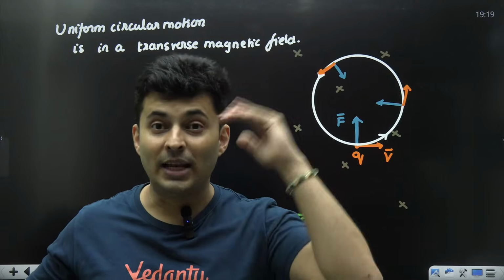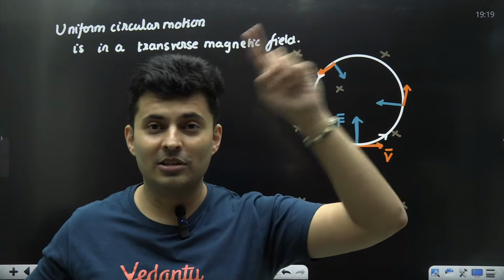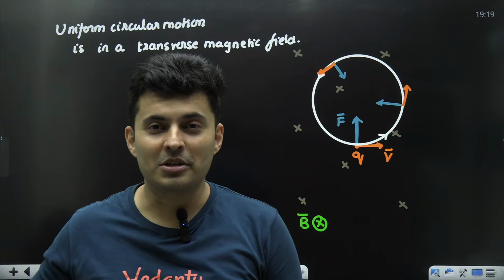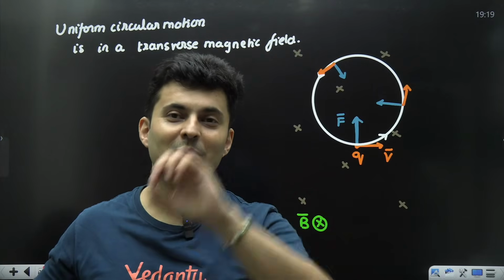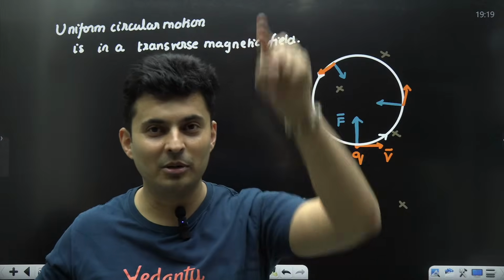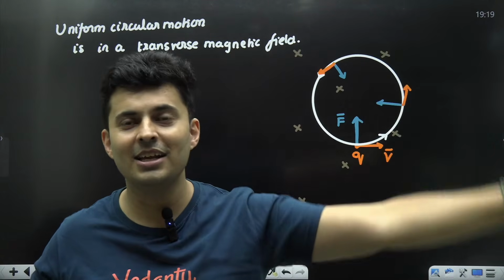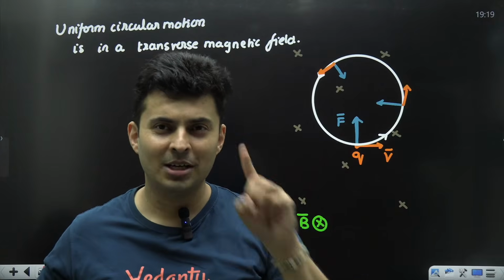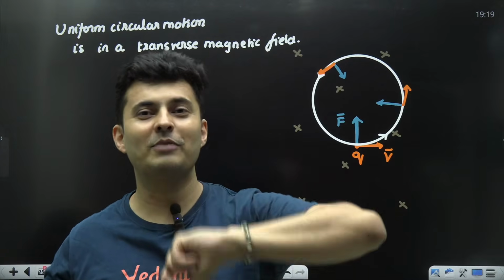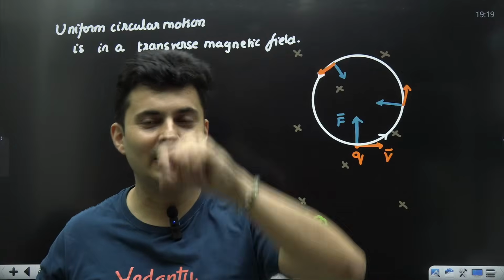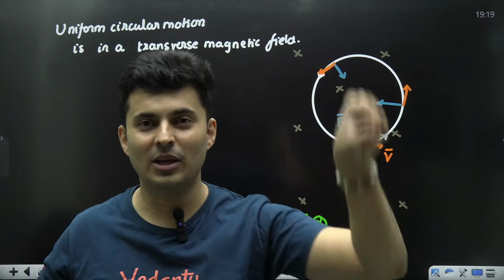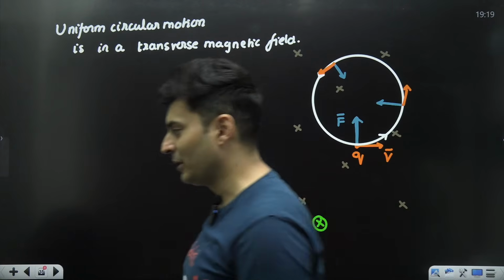See, if it was planets, Kepler's laws, then it will go to elliptical motion. If it was maybe a ball dropped, it will be a straight line motion. If it was a ball thrown at an angle under gravity, it will be a parabolic motion. But this is a charged particle thrown in magnetic field, perpendicular to it, it will go in a circular manner, in fact uniform circular motion.